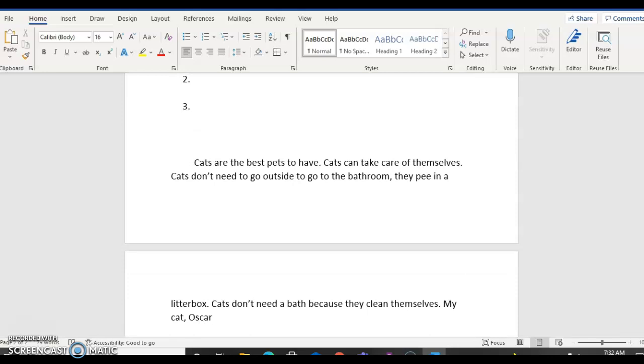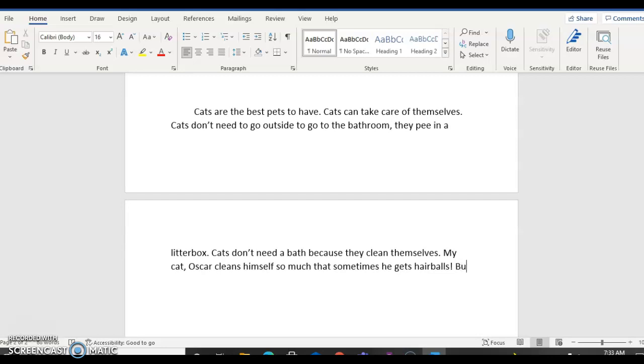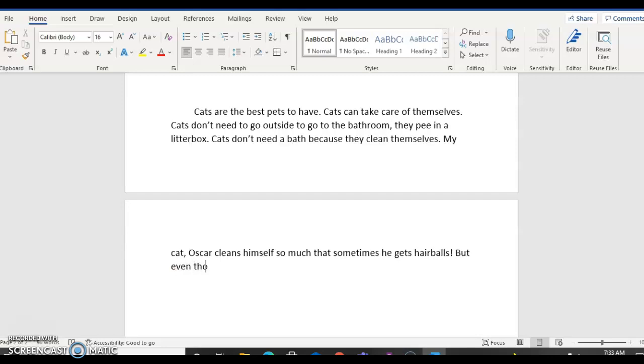My cat Oscar cleans himself so much that sometimes he gets hairballs. But even though that is gross, it is still much better than having to give him a bath where he might scratch me or bite me.